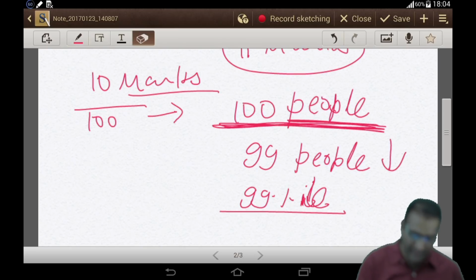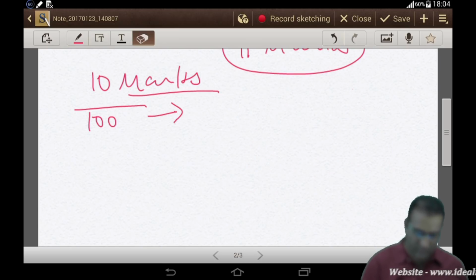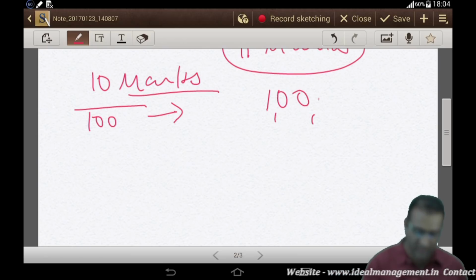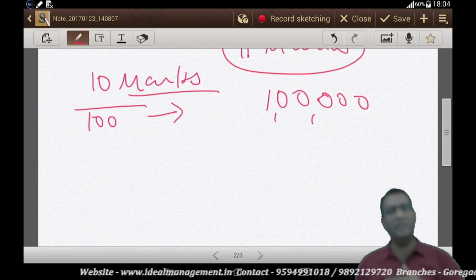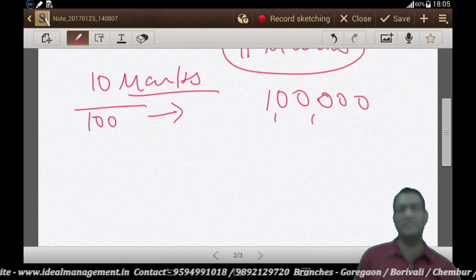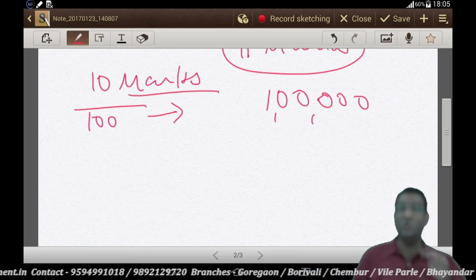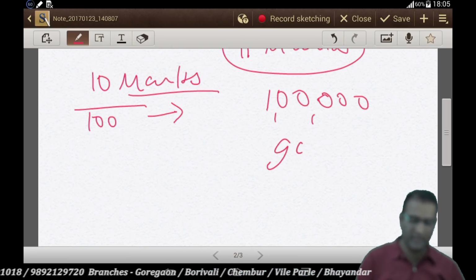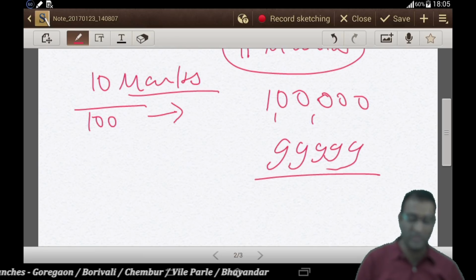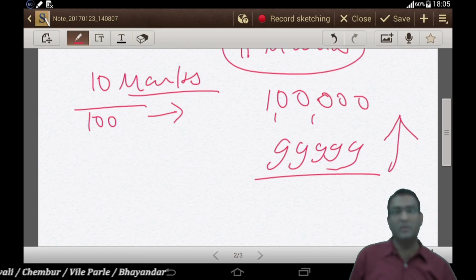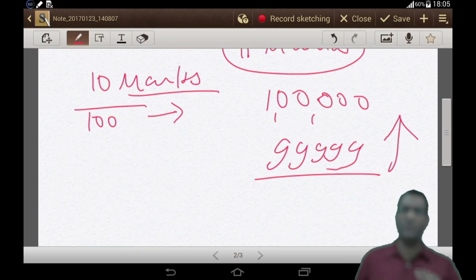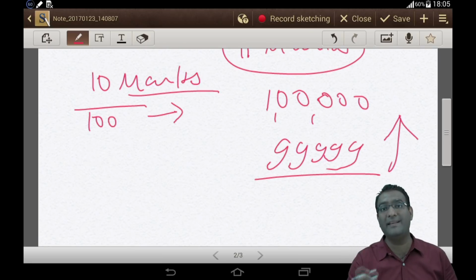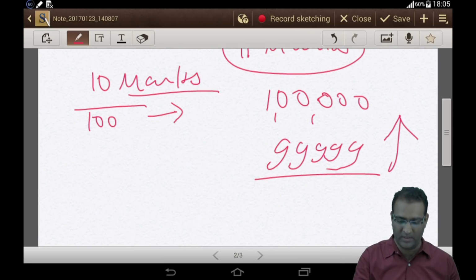Let's take example of 1 lakh now. Let's say 1 lakh people have appeared, right? And it's the same thing. All others have got 10 or less. Only you have got 11 marks, right? So which means you are above 99,999 students. आप उनसे ऊपर हो. So will it mean you have got 99999 percentile? No. Your percentile is always out of 100, which means you are above how many percentage of people. So that's the actual meaning.